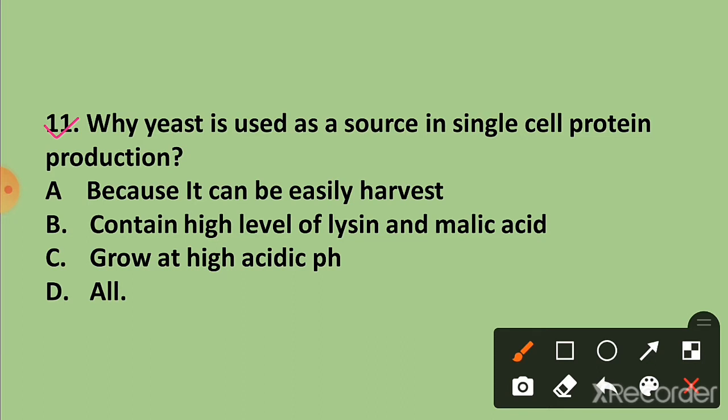Why yeast is used as a source in single cell protein production? The correct answer is option D, because it can be easily harvested, contain high level of lysine and malic acid and grow at high acidic pH.